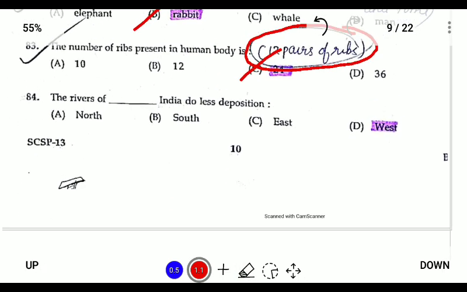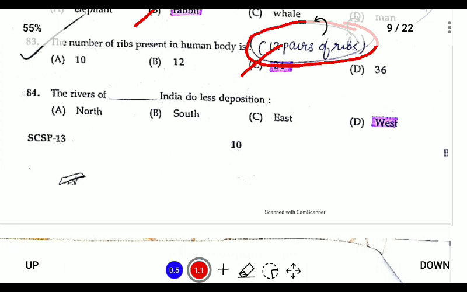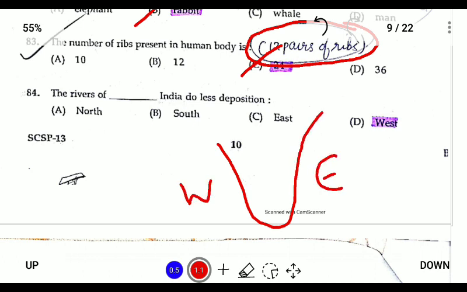The rivers in the Deccan do less deposition. We know that there are two coasts, the eastern and the western coast. The western Ghats lie closer to the coast, while the eastern Ghats lie a bit far from the eastern coast.